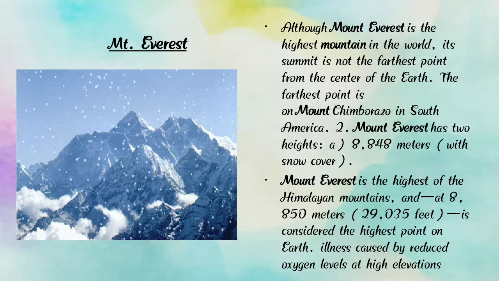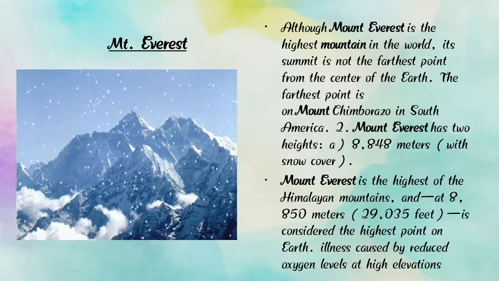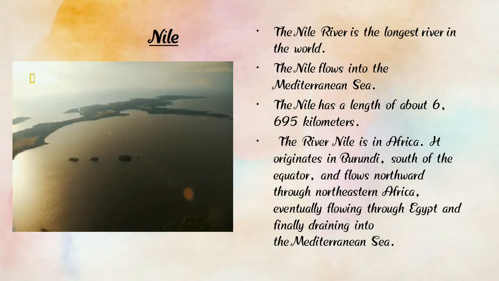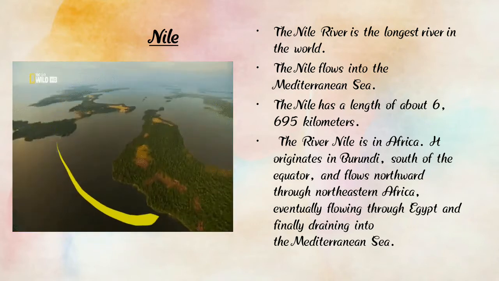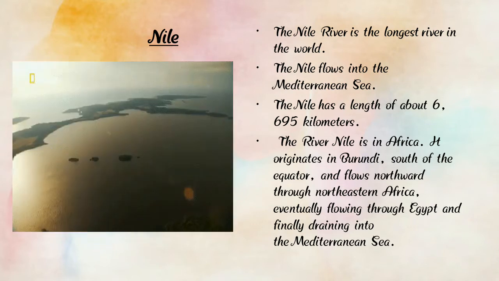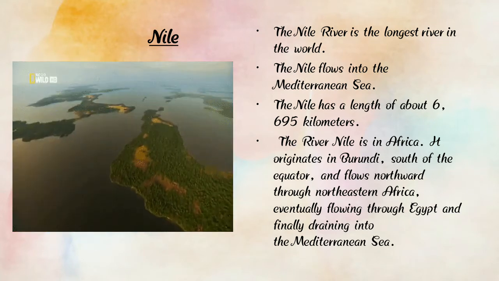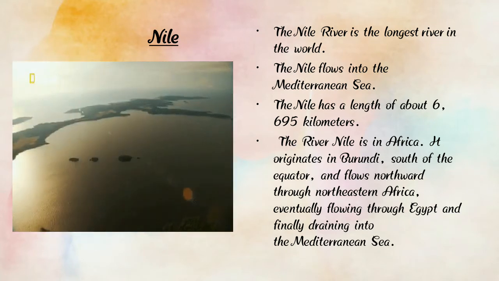Very good. Now we are going to learn the next slide, and it is the Nile River. Here we can find the river Nile. The Nile River is the longest river in the world. Which river is the longest in the world?